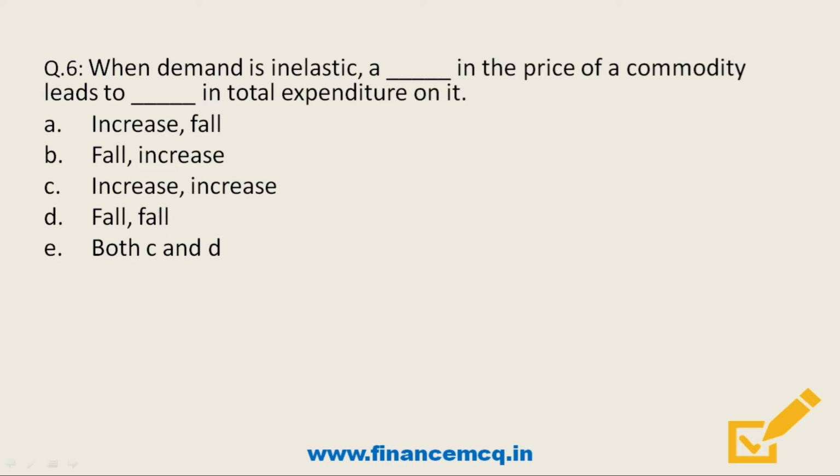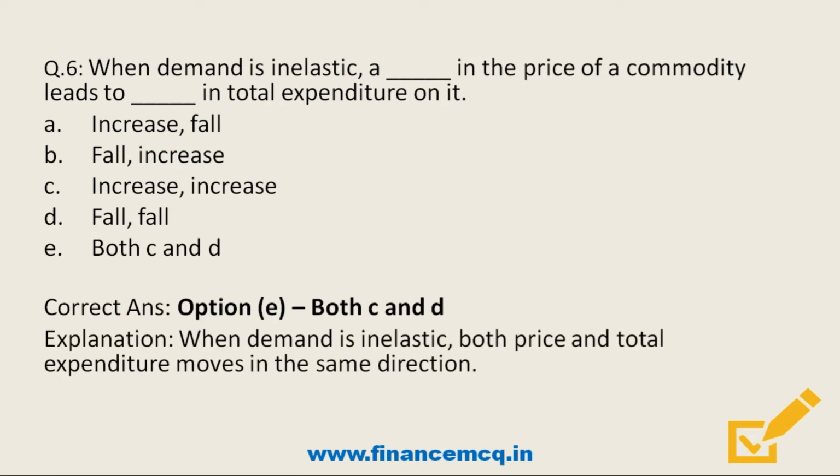So friends, here the demand is inelastic. So the option will be both option C and D. That says that both price and total expenditure will move in the same direction.